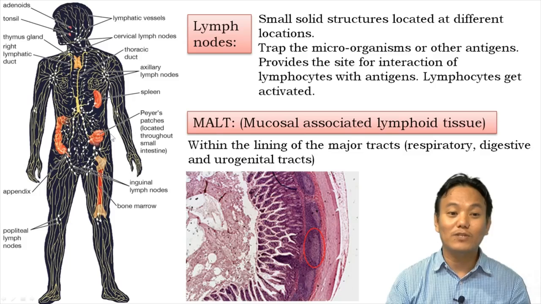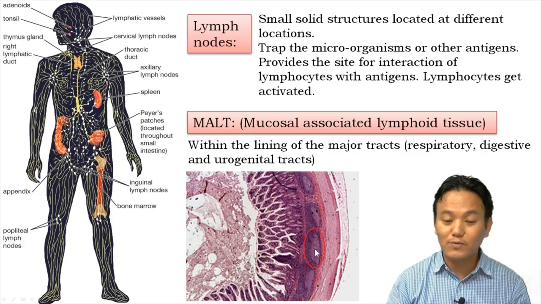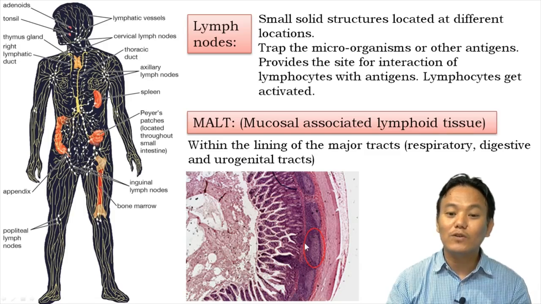For example, in the small intestine, we have these Peyer's patches. So these are the Peyer's patches which are present in the mucosal layer of the small intestine, right? So these Peyer's patches contain lots and lots of lymphocytes and macrophages and other immune cells, right?